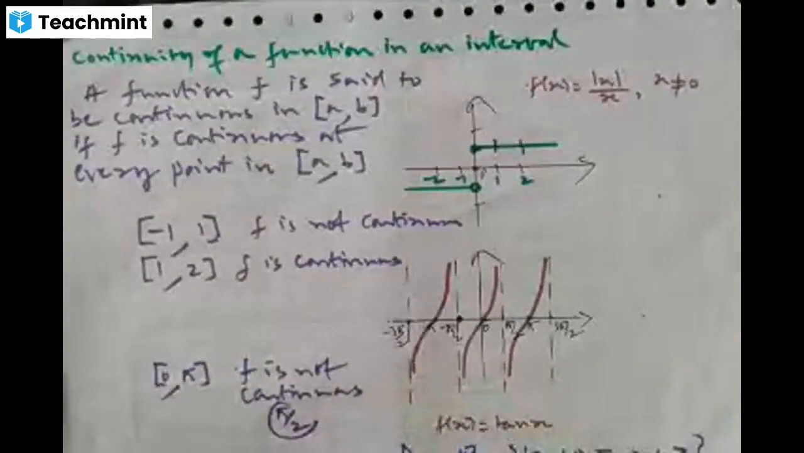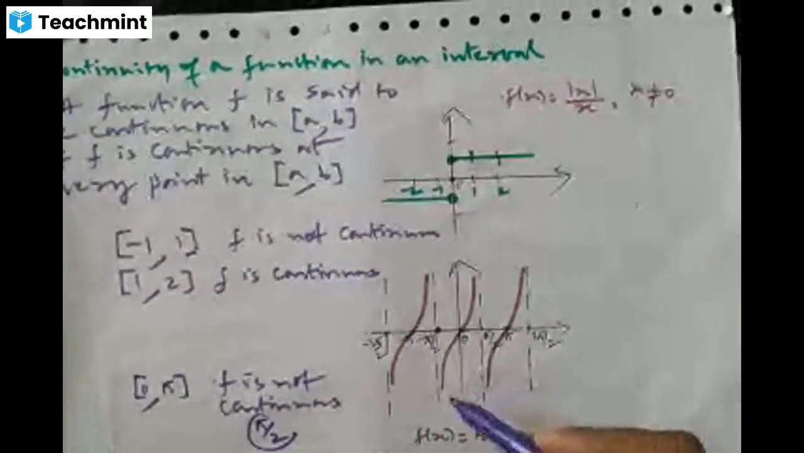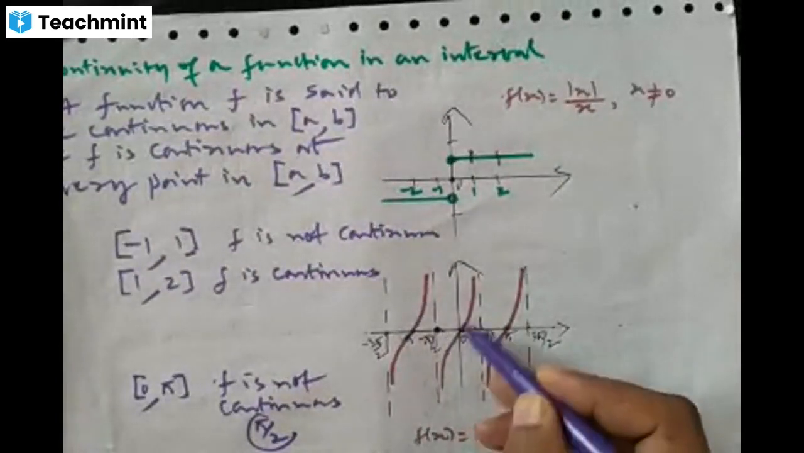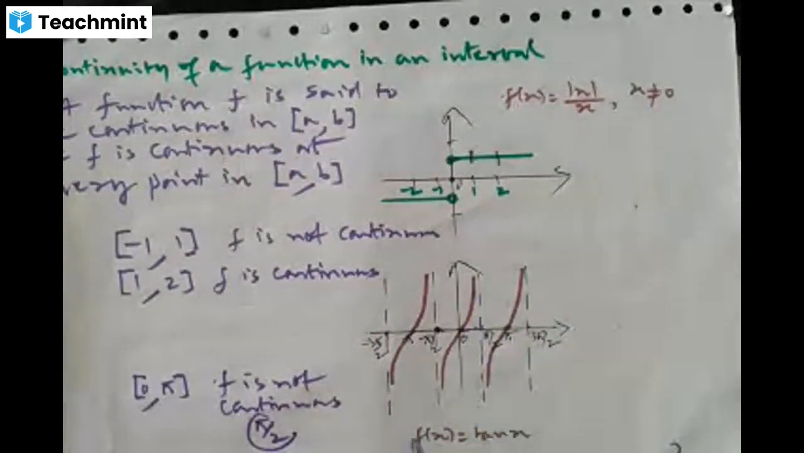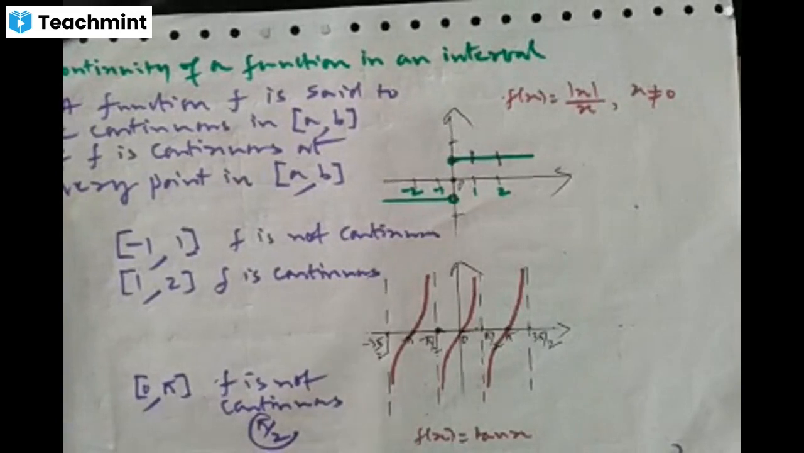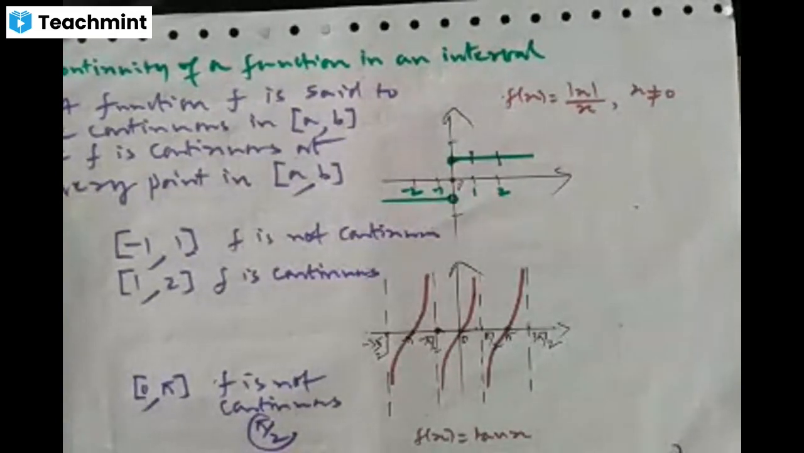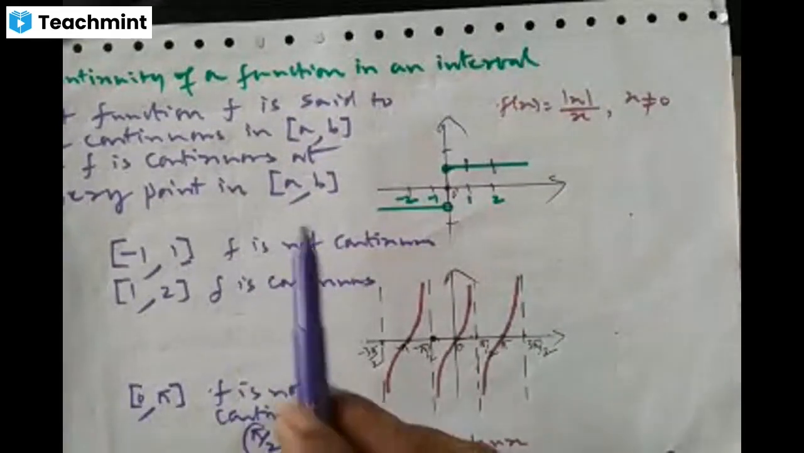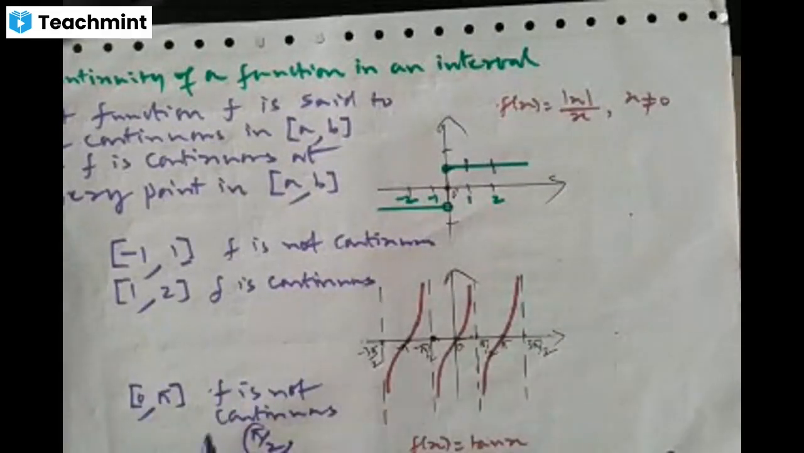Suppose I take the open interval minus pi by 2 comma plus pi by 2. See the graph, minus pi by 2 plus pi by 2. There is no breakage, so the tan function is continuous at every point in this interval. So in this interval, the tan function is continuous. Understood? So a function f is said to be continuous in an interval if the function is continuous at every point in that interval. Okay. So next.